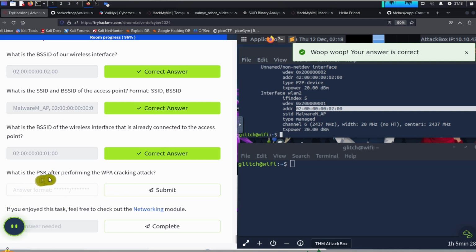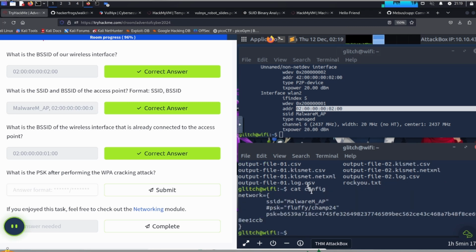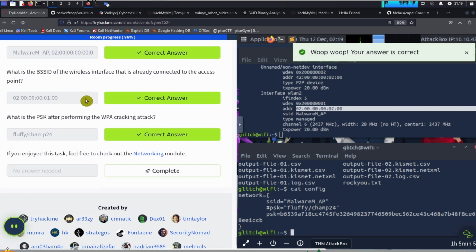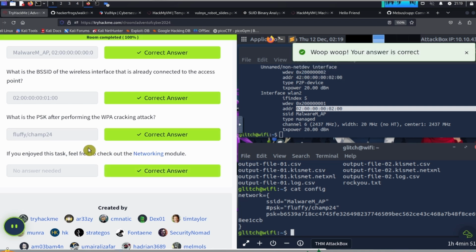All right, so what is the PSK after performing the WPA cracking attack? So we managed to get the PSK, which was in the config file here, and it's fluffy/champ24. So that's the answer. Okay, and the last question is, if you enjoyed this task, feel free to check out the networking module. So they've got a link to their other module there. We're going to click on complete. And we are finished. All right, so that took some doing, but we eventually got there.